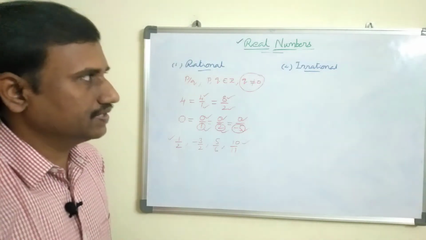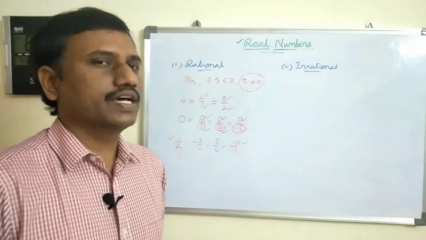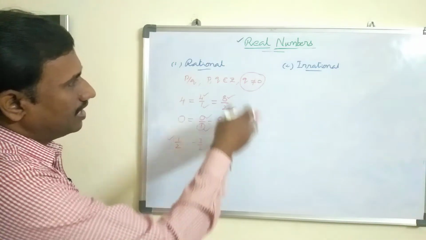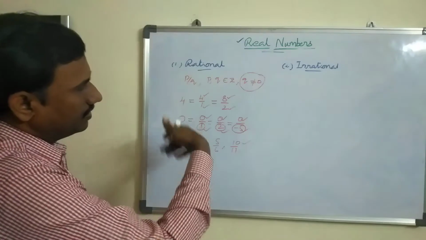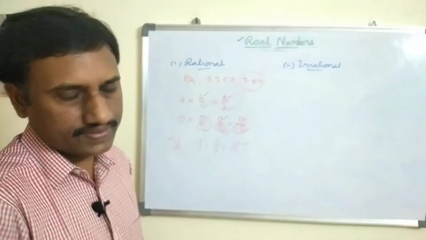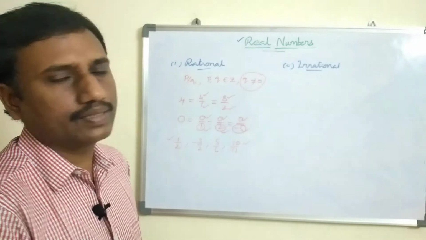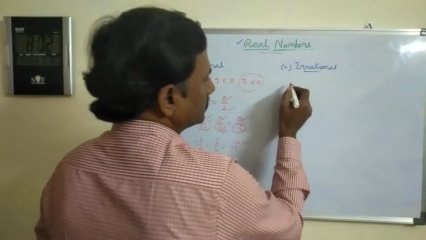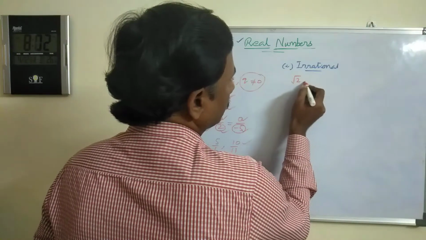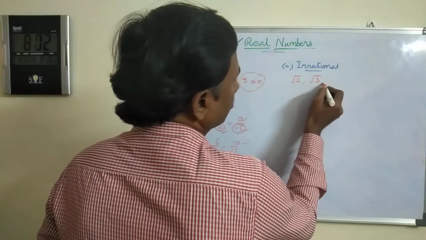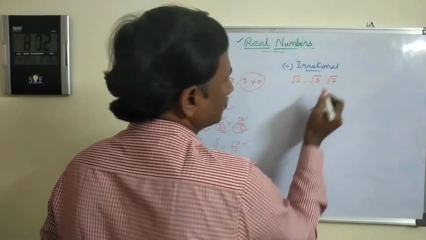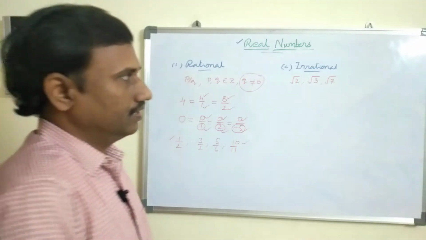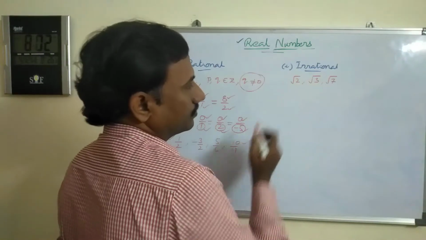Now what are irrational numbers? Generally we give the definition for irrational as the numbers which are not rational. Other than these numbers we have seen, almost all of which we have seen in our daily life also, what are the other numbers we may have? You may see numbers like root 2, root 3, root 7. Then what is this root 2? What is the meaning of the square root?